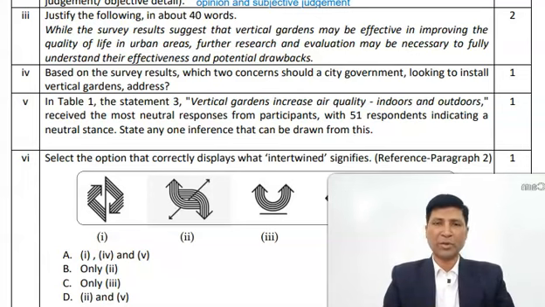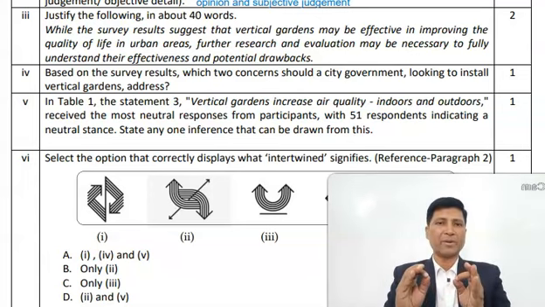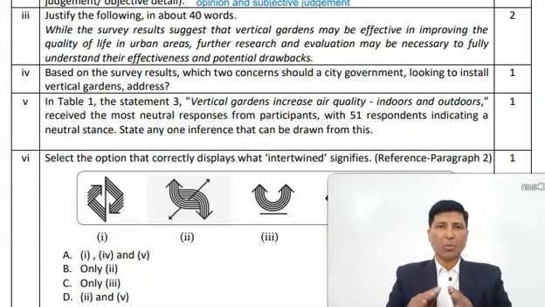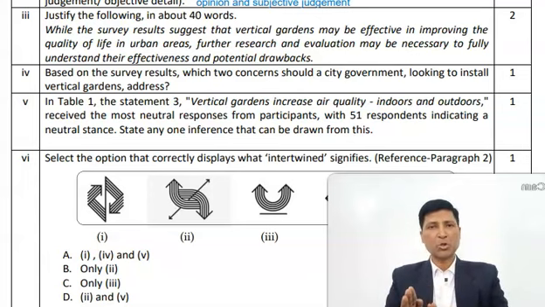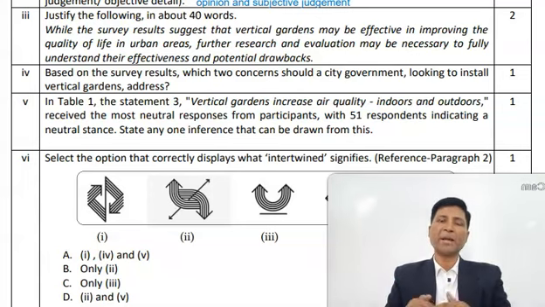First of all, you have to understand what the word inference means. When you conclude something, when you take some decision on the basis of the sentence or sentences given, that is called inference. For example, this statement is given, vertical gardens increase air quality indoors and outdoors. So this question was asked to respondents of the cities, and most of them remained neutral.